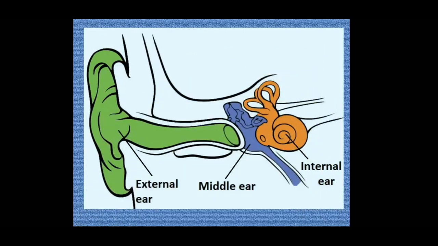So this is a diagrammatic representation to show the partitions of the ear. Here the green color is the external ear. The middle ear is a small region, and the inner ear is the most important region where the receptors are present. The first part, green in color, indicates the external ear and the related parts. The middle blue colored small region indicates the middle ear, and the last, the shade which is orange in color, shows the internal ear and its parts.